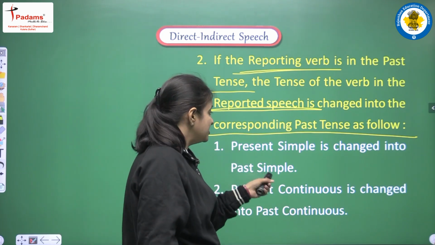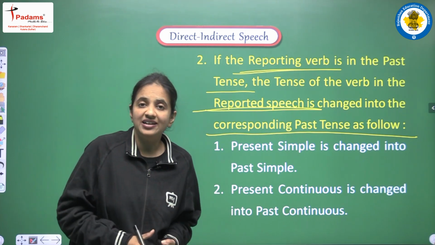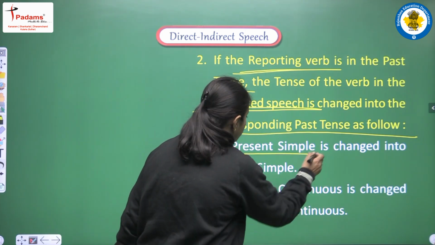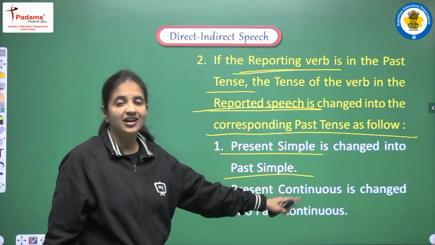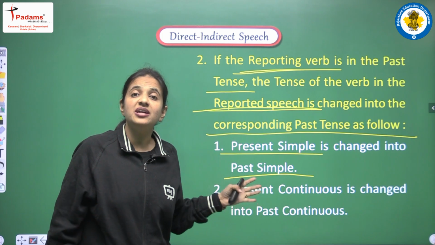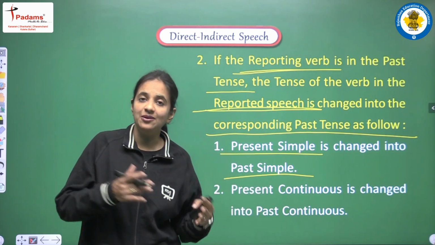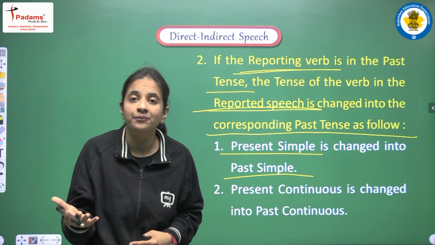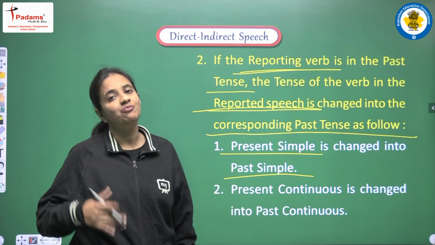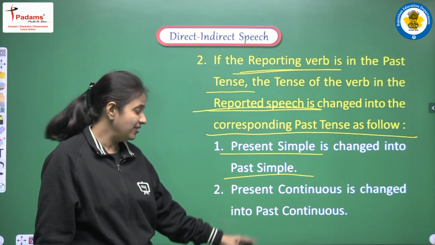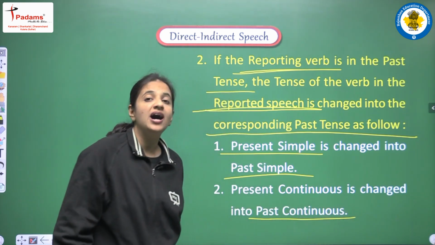The first, present simple is changed into past simple. So हमें present simple अगर given है, तो हमें present simple को past simple में change करना है. It means जो form है वो simple ही रहेगा, हमें सिर्फ present को past में convert करना है. So जो भी हमें tense दिया गया है, we have to change the same tense into the past form. Okay. Second one is present continuous is changed into past continuous. Again, if we are having present continuous, then we have to change present continuous into past continuous.